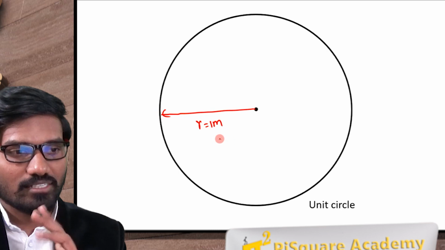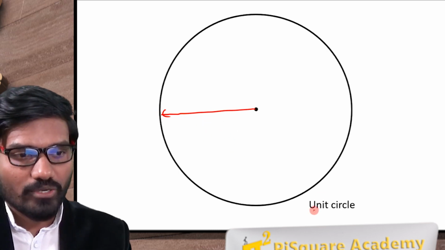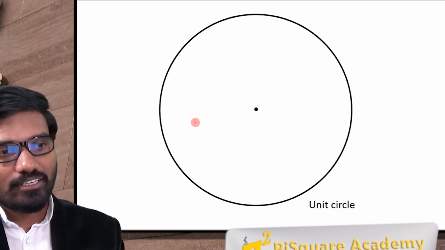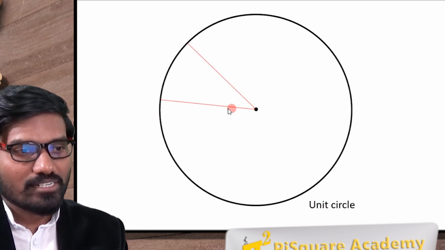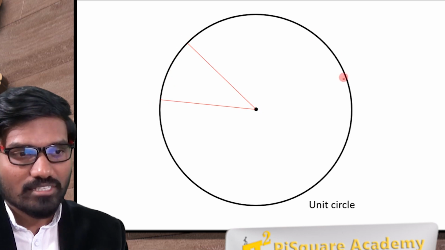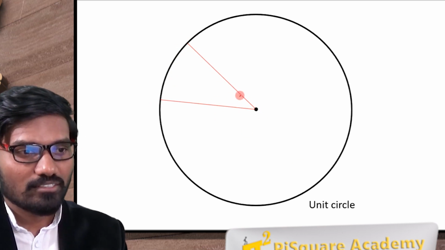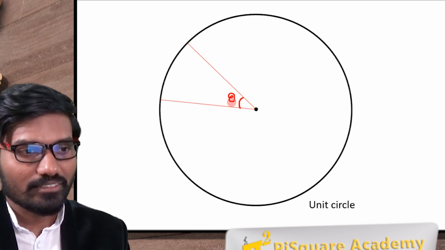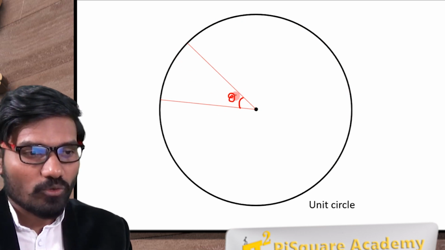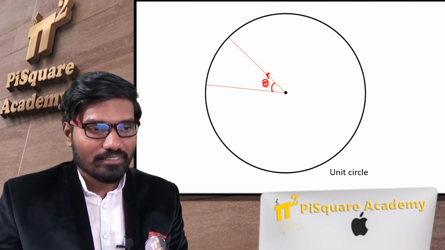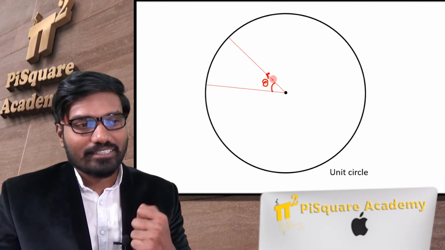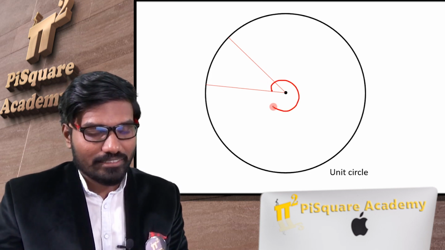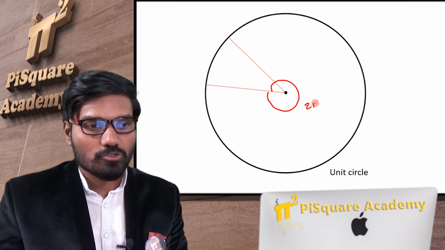So if I extend from the center onto this surface, I am extending two lines. This is the angle theta. So how do you find theta in radian? The complete angle theta in radian is how much? We know it is 2 pi.